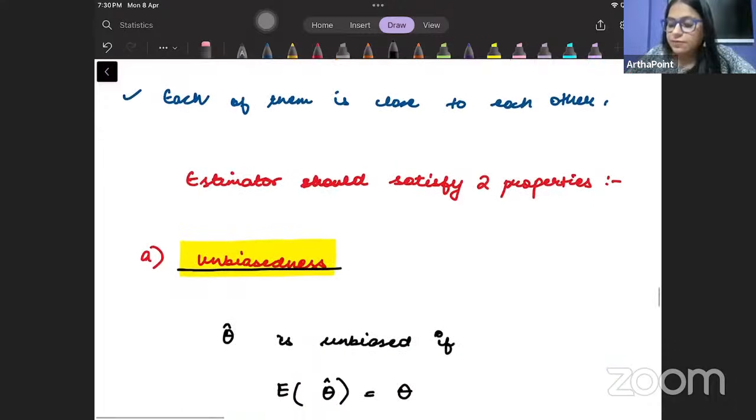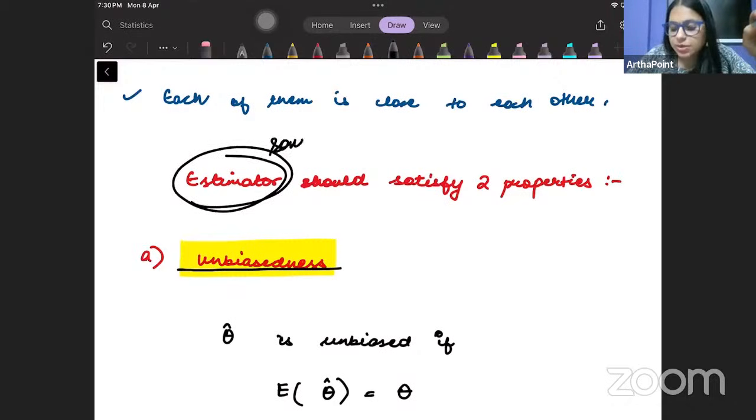Now, beta, what I want to emphasize now is that we want to additionally satisfy two properties. Whichever estimator of the sample we choose, we need to satisfy two properties.